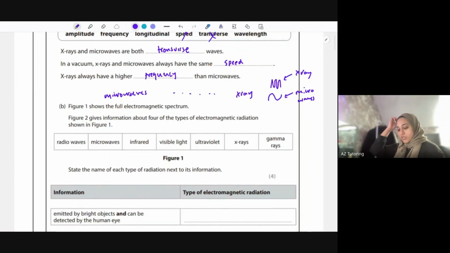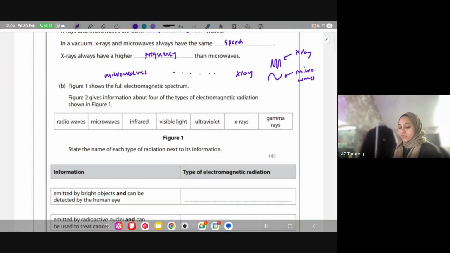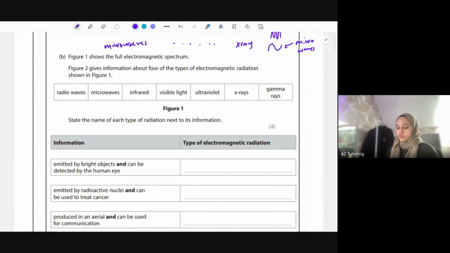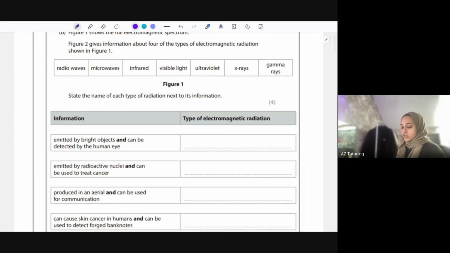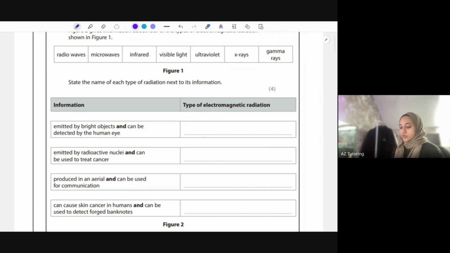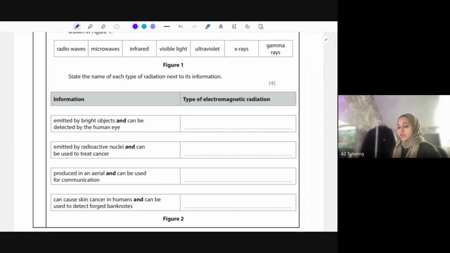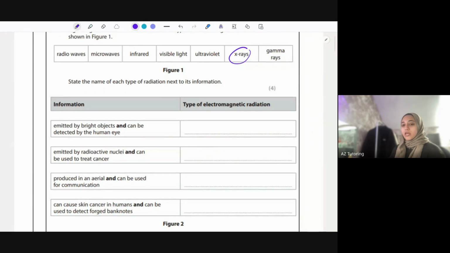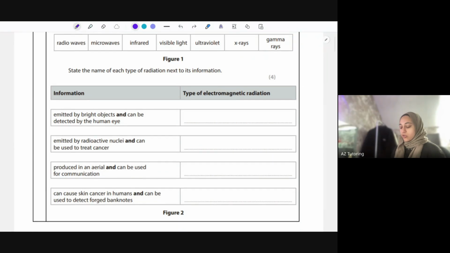Okay, figure 1 shows a full electromagnetic spectrum. You do need to memorize this as well, even though they've given it here. Figure 2 gives information about four of the types of electromagnetic radiation shown in figure 1. State each type of radiation next to its information. So we just need to choose out of these which one is it. So you need to know the uses of each of these electromagnetic waves as well. For example, X-rays, we use that to look at broken bones and so on. Radio waves for radio, Bluetooth, and so on. Okay, so let's just jump straight into it.